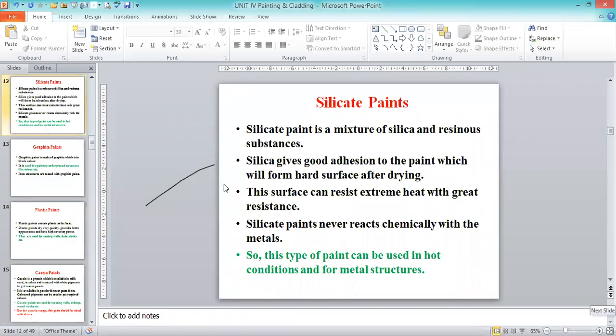Please check your mobile phone. If you are creating this type of disturbance, I will not continue. Please make sure that you remove your earphone, otherwise I'll put you in mute mode.